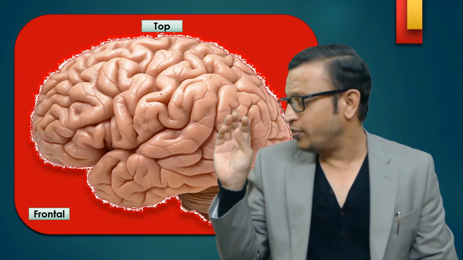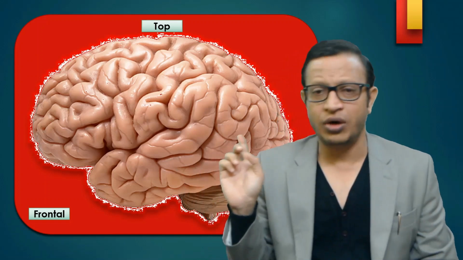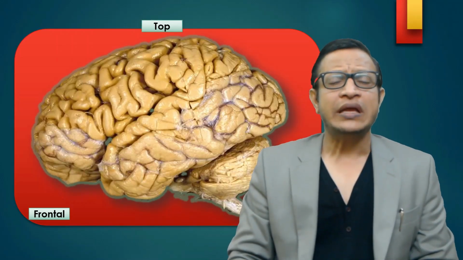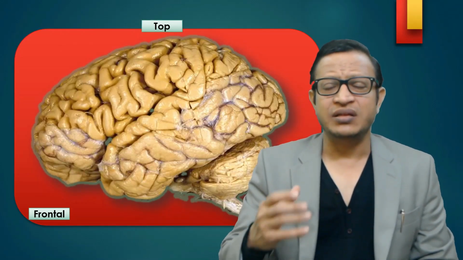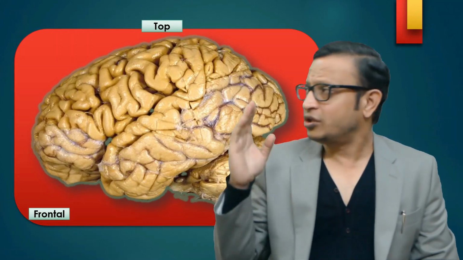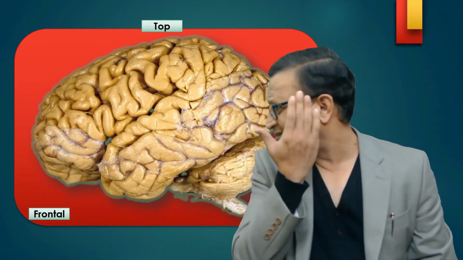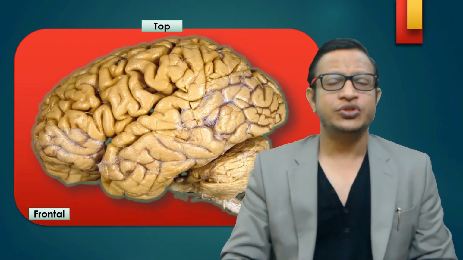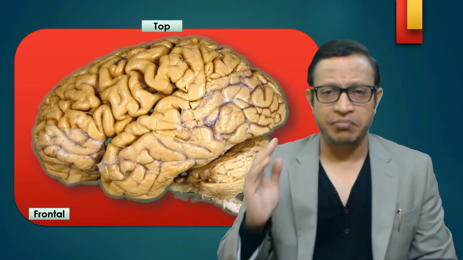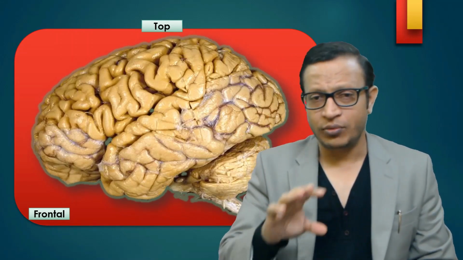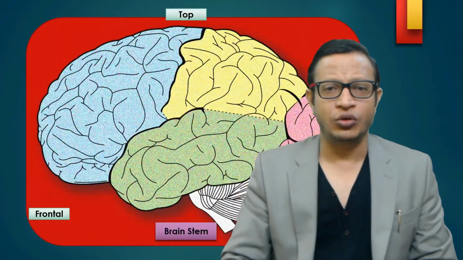And I told you about the cerebellum. The cerebellum is at the bottom. So again, this is the real brain, how it looks, the top portion. Again, it's a lateral view. I'm talking about the lateral view. So top, frontal, back. These are the important ways the brain looks.